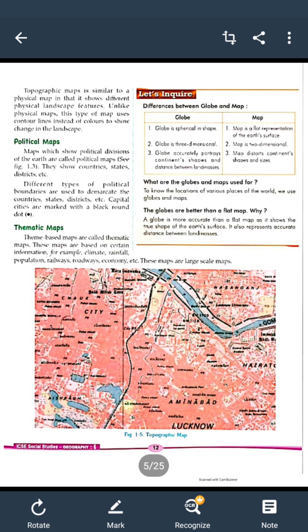Then the political maps. A political map shows the political boundary of a country or the political boundaries of states.